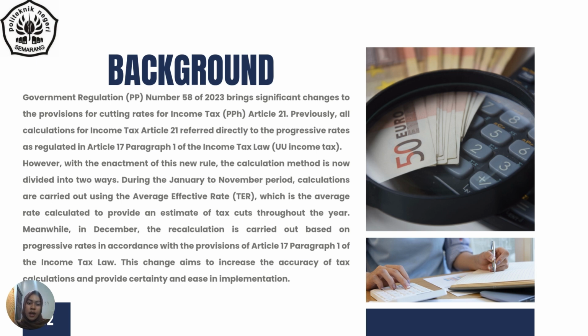During the January to November period, calculations are carried out using the average effective rate, which is the average rate calculated to provide an estimate of tax cuts throughout the year. Meanwhile, in December, the recalculation is carried out based on progressive rates in accordance with the provision of Article 17, Paragraph 1 of the Income Tax Law. This change aims to increase the accuracy of tax calculation and provide certainty and ease in implementation.